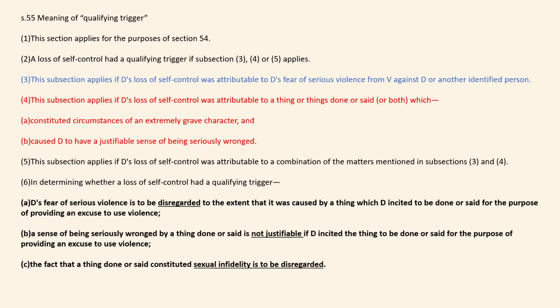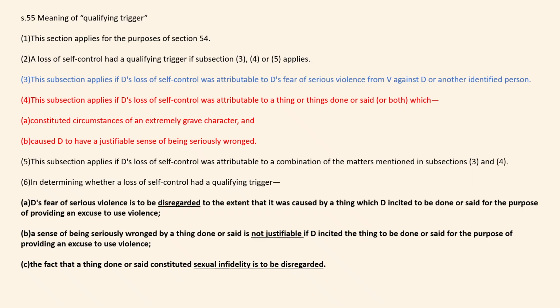Subsection 4, this is another trigger. So you've got subsection 3 is one trigger, and then this is the next trigger. This subsection applies if defendant's loss of control was attributed to a thing or things done or said or both which constitute circumstances of an extremely grave character and cause the defendant to have a justifiable sense of being seriously wronged. So there are two qualifying triggers. One is in subsection 3 and the second one is in subsection 4. And I'm going to explain each of those qualifying triggers in the next couple of slides.